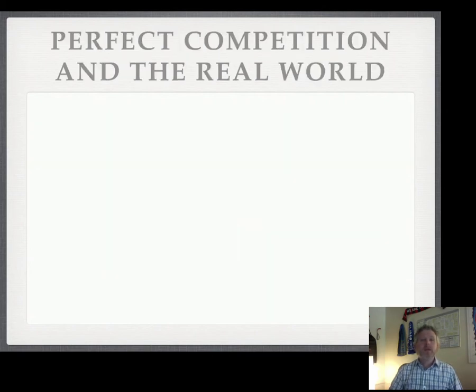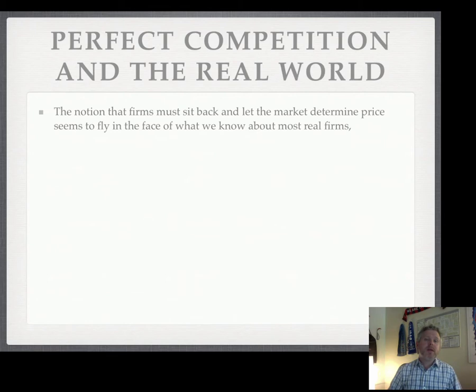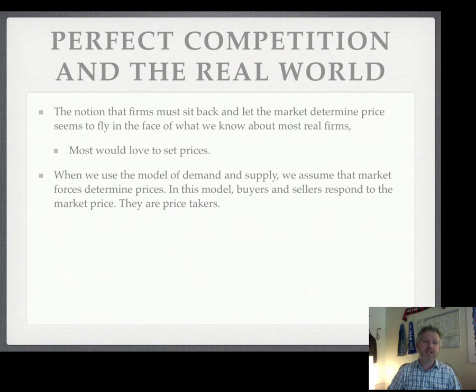So what about the real world, though? Well, firms don't just sit back and let the market determine price. They would love to set the price if they could. They try to find different ways, like brand loyalty. They try to find better production techniques that other firms don't have. They try lots of different things in order to gain advantages that are not in this model of perfect competition. But when we're modeling here in perfect competition, we assume the market forces determine the prices, and that's it. Everyone is a price taker.